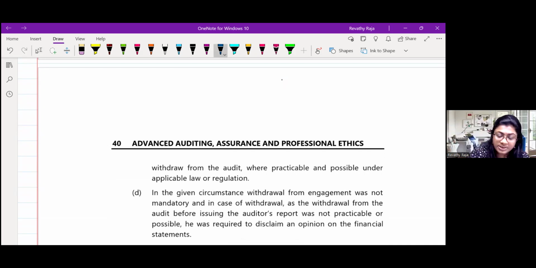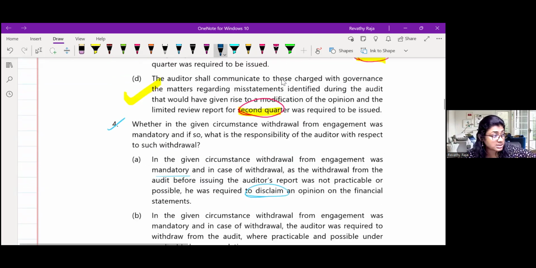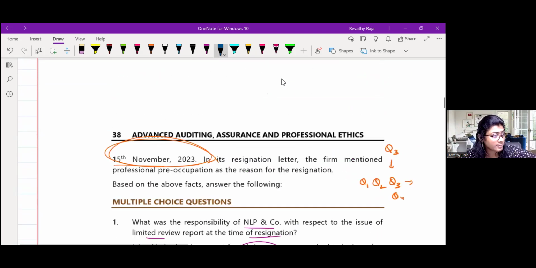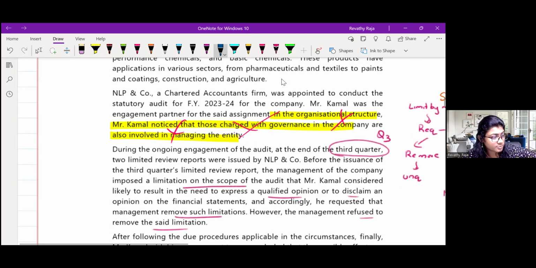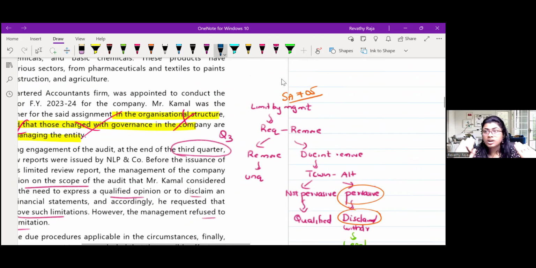As per SA 705, which we explained in detail in the beginning. What did we say? As per SA, if he is unable to obtain evidence, he will either give a disclaimer or withdraw. You can't continue. So is it mandatory or optional?